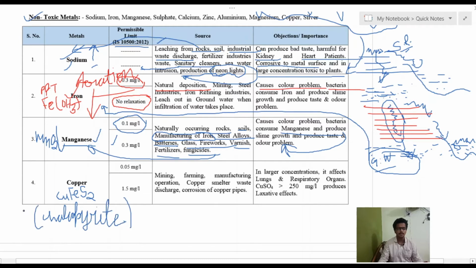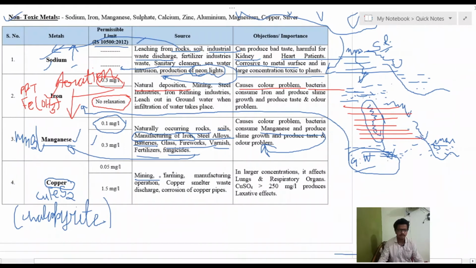There will be chalcopyrite, the ore of copper, and we will do the mining, and there will be soil there. If the water goes through these and meets the groundwater, or the water on the surface goes to the surface water sources, then that will cause the problem of copper in water.